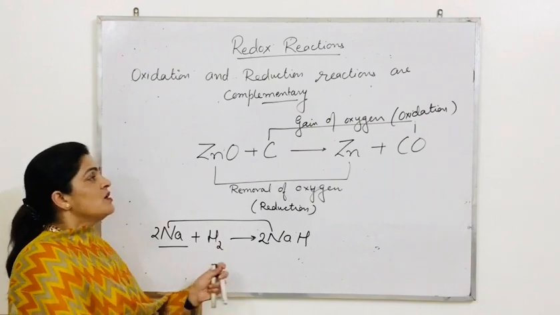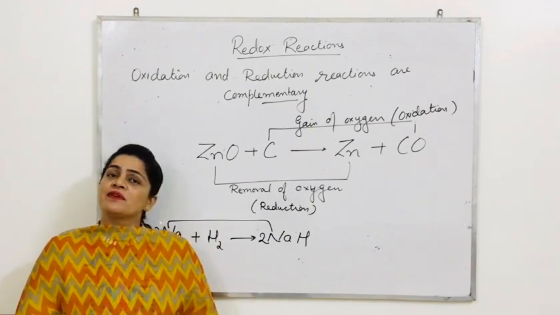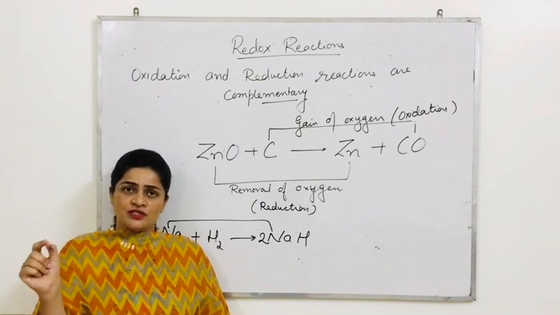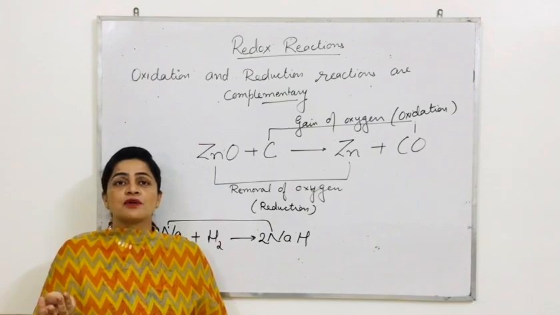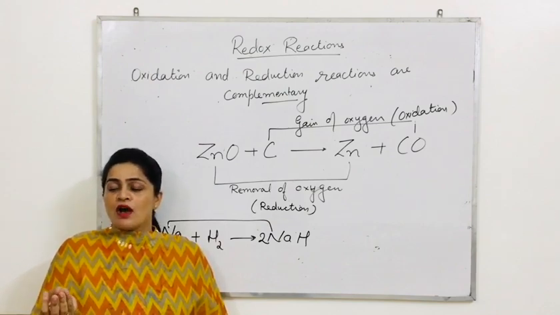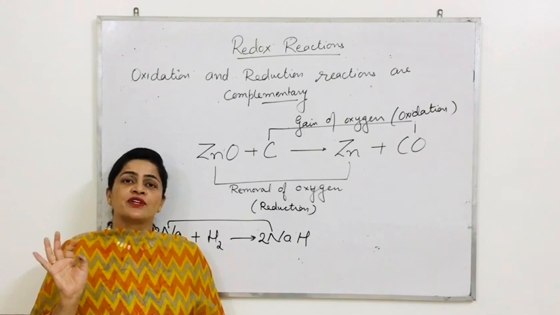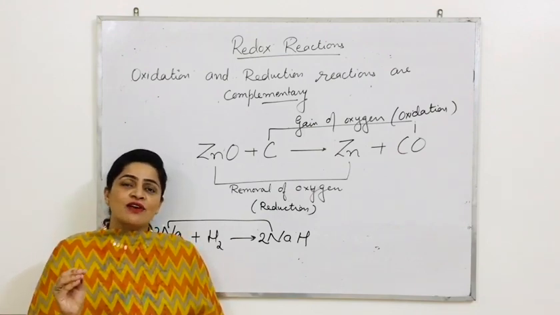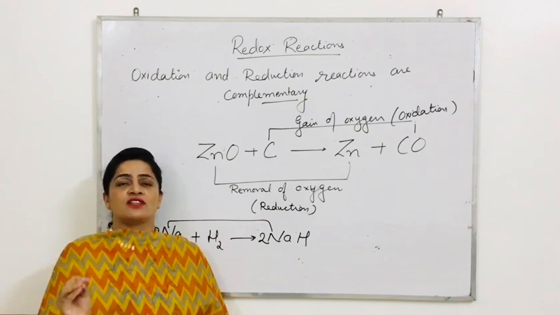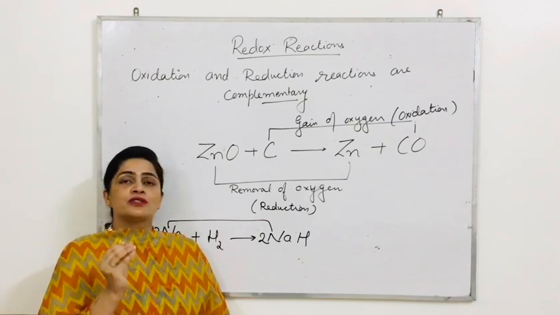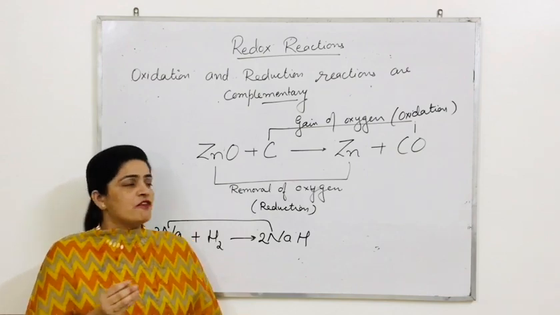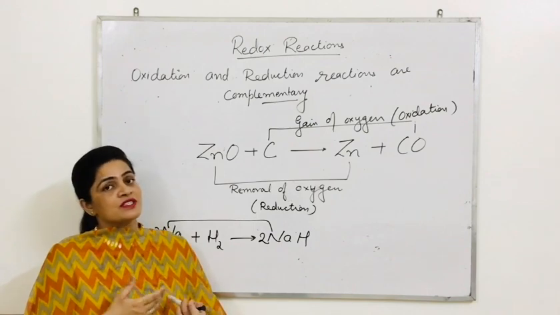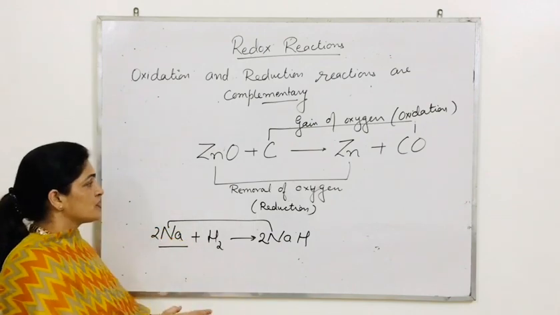So always remember, when anybody asks, you have been given this particular equation, select the substance undergoing oxidation or reduction, or select the oxidizing agent and reducing agent in this, please follow either the electronic concept or the best one, the oxidation number concept. Please do not use the classical concept. For these types of questions, it will be wrong, so it is of limited scope. So please don't use it.